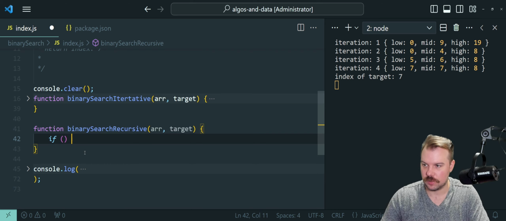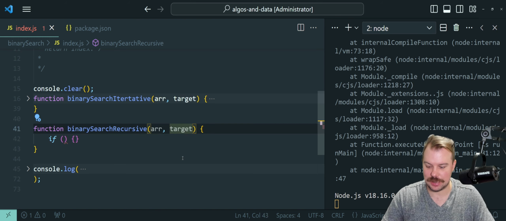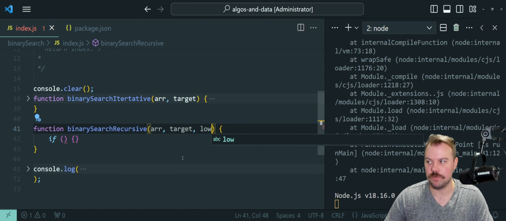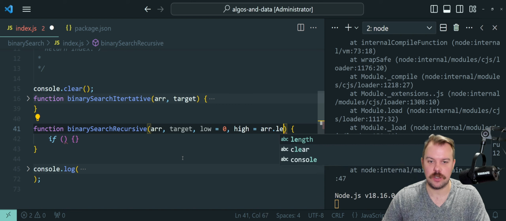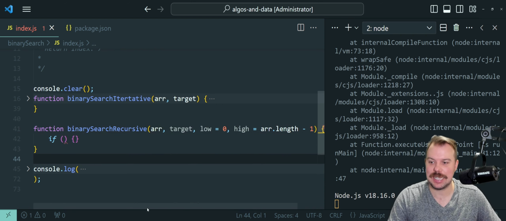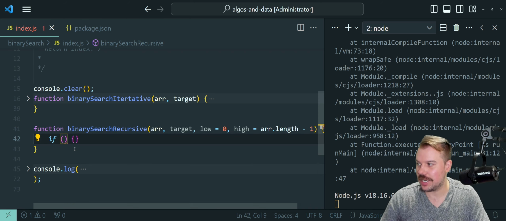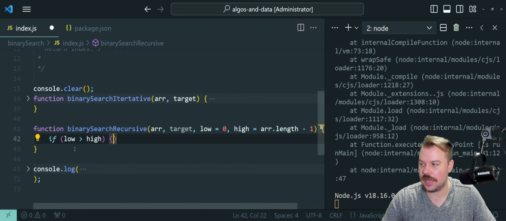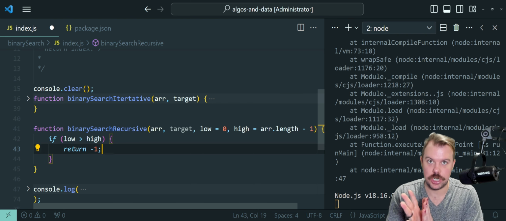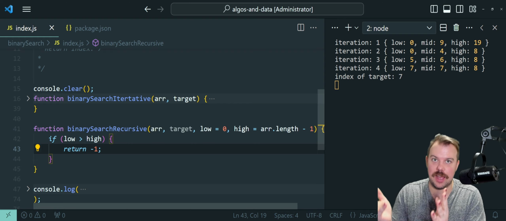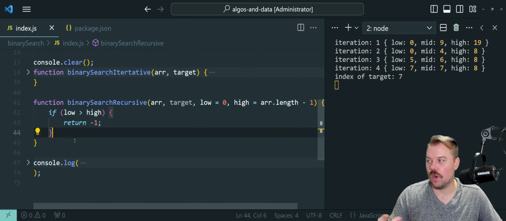So we can say if. Not only are we going to be passing in our array and our target, we have to pass in a low value on each recursive call, which will default to a value of 0, and a high, which will default to a value of array length minus 1. So this is how we're going to be passing in those parameters, because each recursive call has to know what low and high are. So we're going to say, so long as low is greater than high, that means it's going to exit the recursion because, well, if the low got bigger than the high, we have finished dividing and conquering the array, never found a value, and we return -1 as the index.